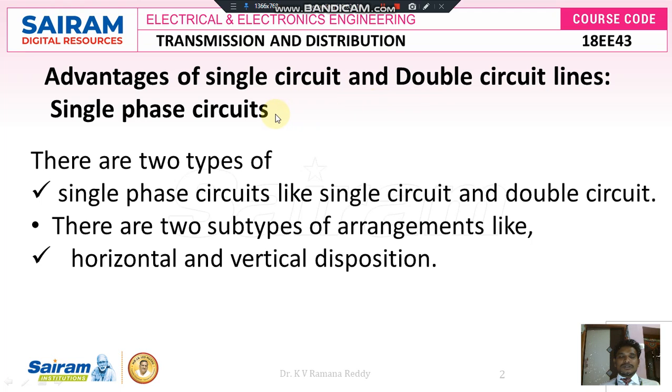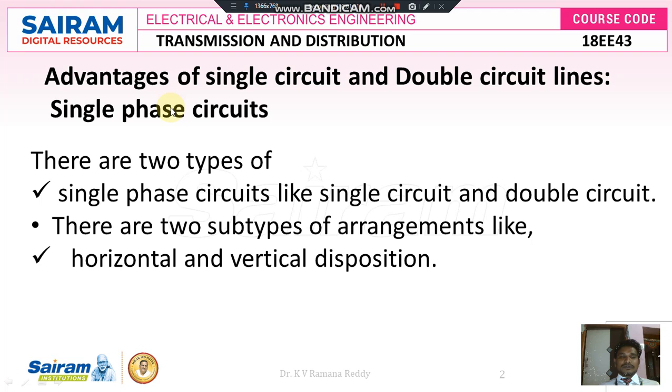Suppose here we are going to discuss single phase circuits. There are two types of single phase circuits, like single circuit and double circuit. There are two subtypes of arrangements, horizontal and vertical disposition. That means the arrangement of circuits is either in horizontal disposition or in vertical disposition. So here we are going to look at the advantages of both single phase circuits, that is single circuit and double circuit.